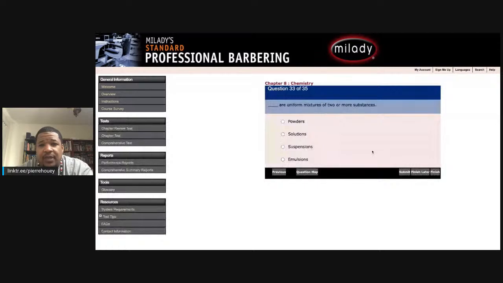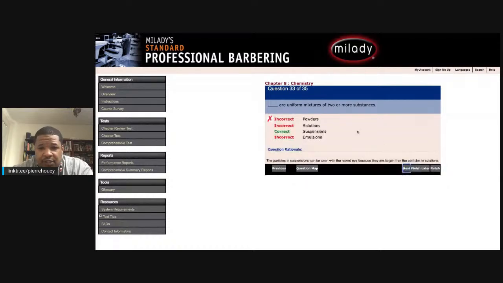Question 33. Blank are uniform mixtures of two or more substances: powders, solutions, suspensions, or emulsions. I'm going to guess powders, I think. No, that one is suspension. I'm tripping. The particles in suspensions can be seen with the naked eye because they are larger than the particles in solutions. The correct answer is suspensions. They are uniform mixtures of two or more substances.